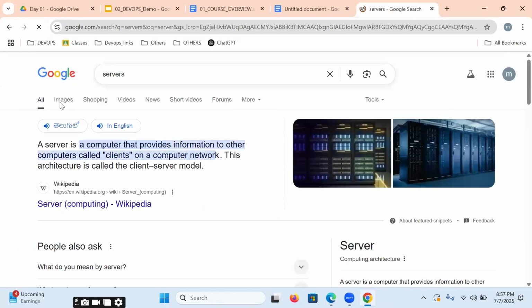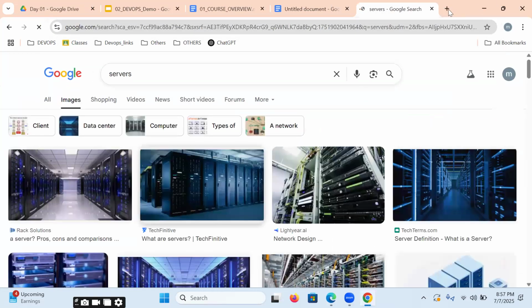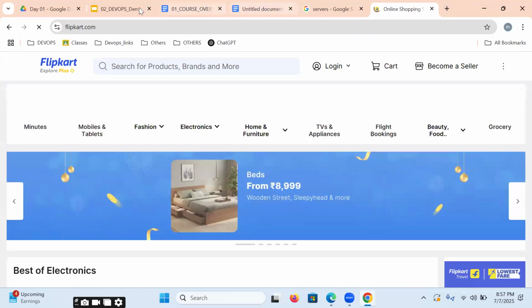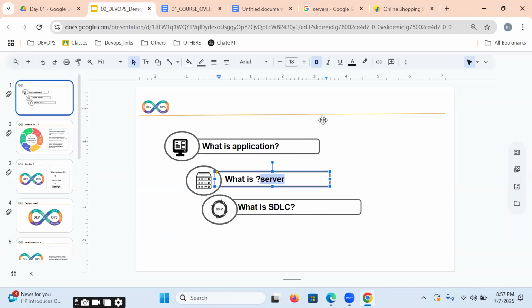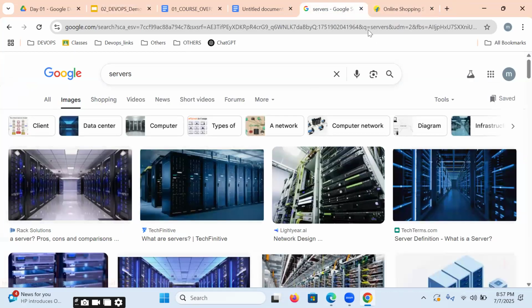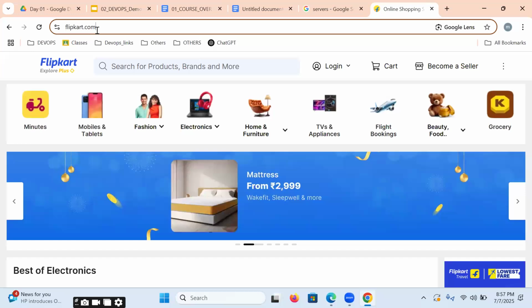So once it is placed on the server side, we can access a website like Flipkart, Amazon, or Book My Show. Please repeat this part again. So what is an application? The working software which is written in any programming language, we call an application. That application is placed on the server side. Once it is placed on the server side, we can access it on the internet as a website.